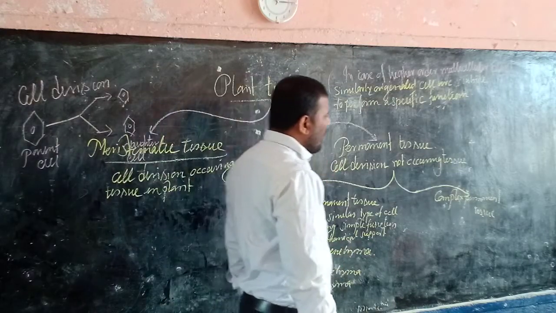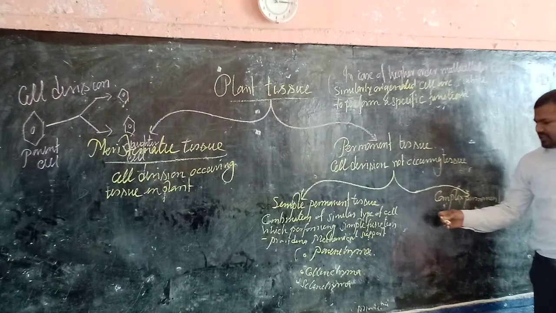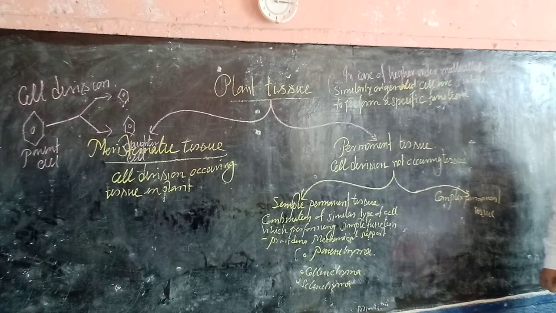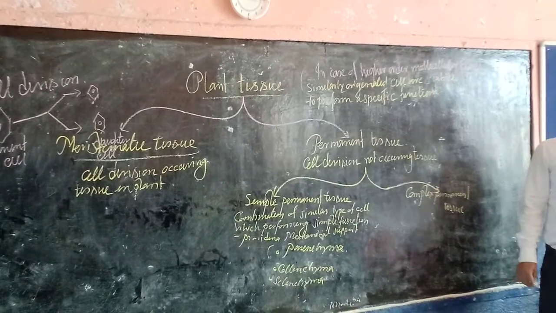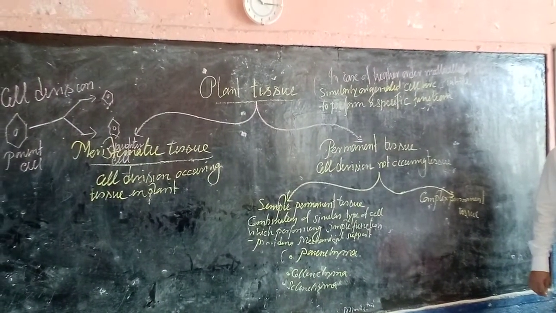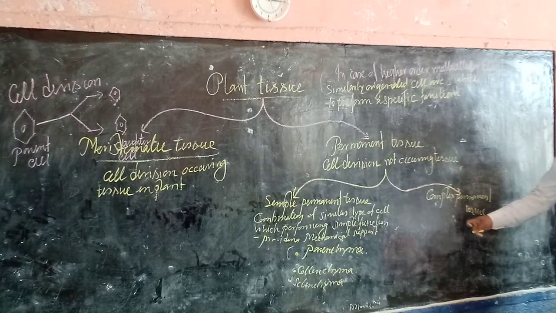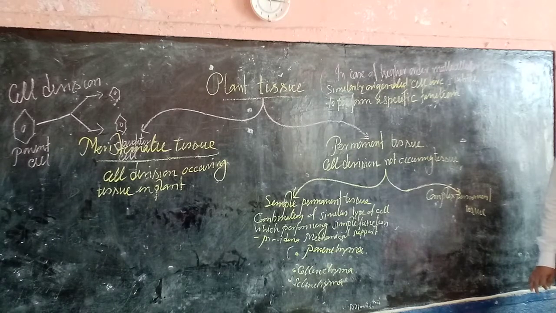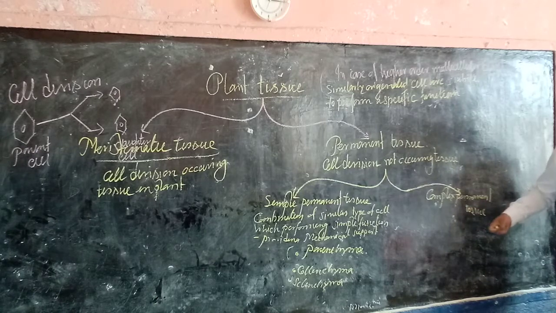Now, what will be the complex permanent tissue? Complex permanent tissue means combination of dissimilar cells which performing the complex function for a plant. It means they are going to transport the water in plants, or transportation of food take place by this type of tissue. So complex permanent tissue means combination of dissimilar cells performing the complex function for the plant. What will be the complex function? That will be the transportation of food and water in plant.